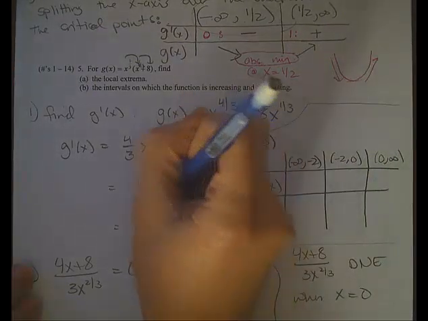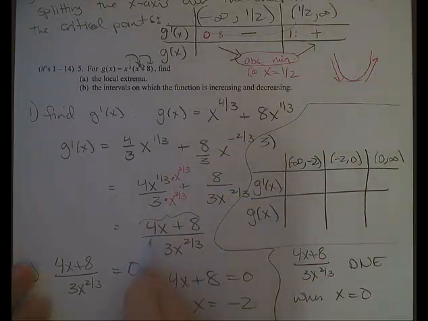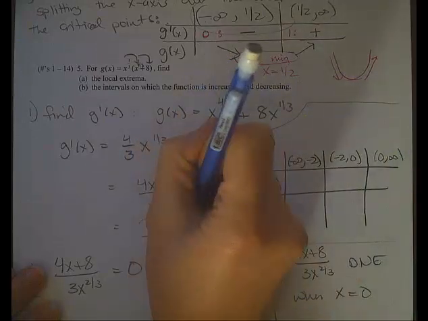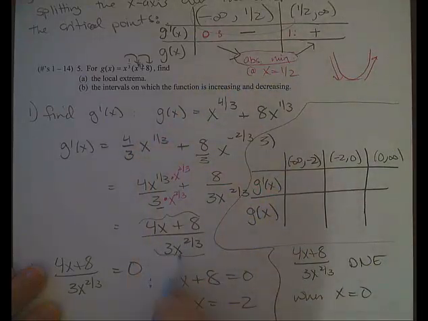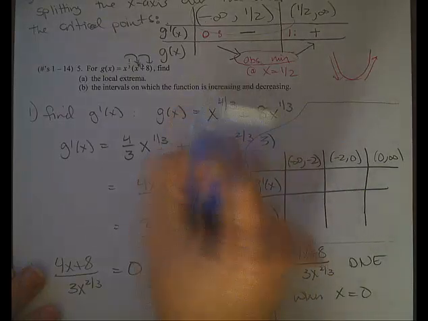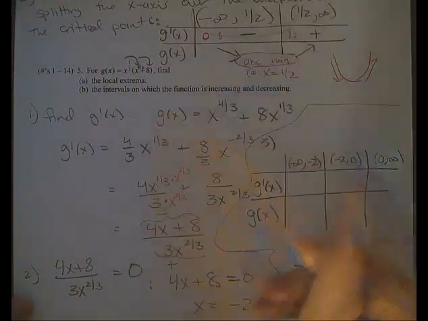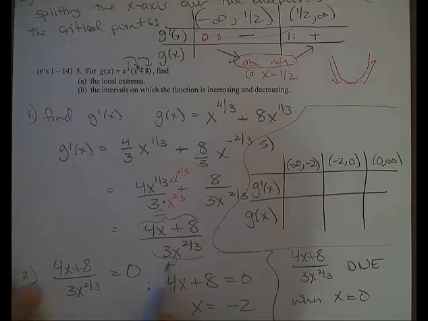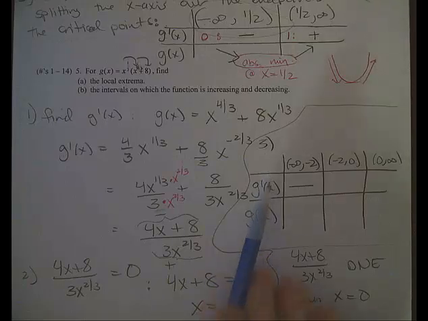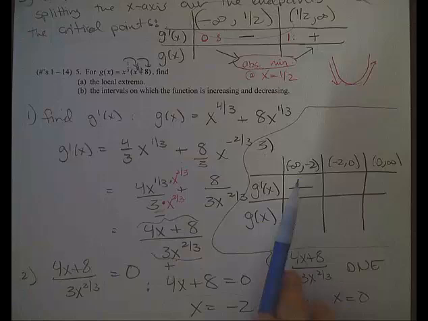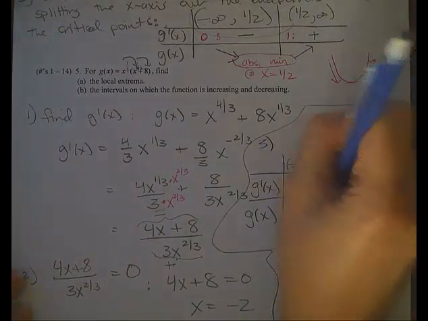And on the top, I'd have negative 12 plus 8. That's a negative number. On the bottom, no matter what I plug in here, it's always going to be positive because I'm squaring these values. So this will be positive no matter what. So when I plugged in the -3, I had a negative on the top and a positive on the bottom. So a negative divided by a positive is a negative. So notice I don't need to know what the derivative actually is, I just need to find out if it's positive or negative. When it's negative, the original function is decreasing.